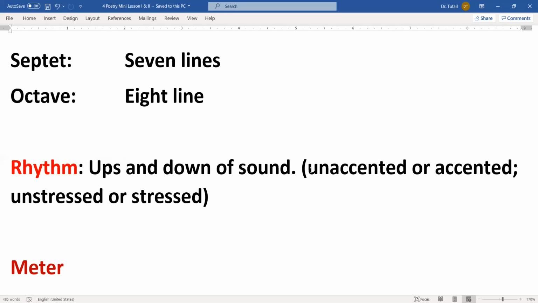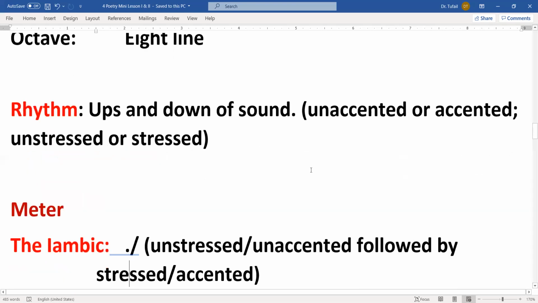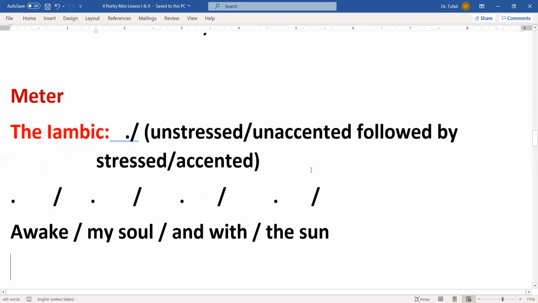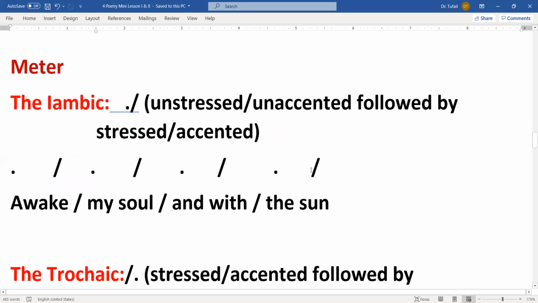a meter. जिस तरीके से इस up and down के sound को हम control करते हैं, उस टेक्निक को हम मीटर कहते हैं. अब हमारे पास अंग्रेजी के अंदर मुख्तलिफ मीटर्स हैं. और पहला मीटर है iambic. The iambic is a meter in which we use unstressed followed by stressed. इसमें पहले syllable पे stress नहीं होता है, दूसरे syllable पे होता है. We call it the iambic. Unstressed followed by accented or stressed syllables.